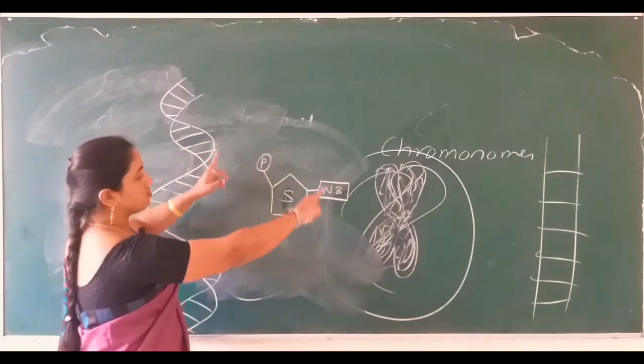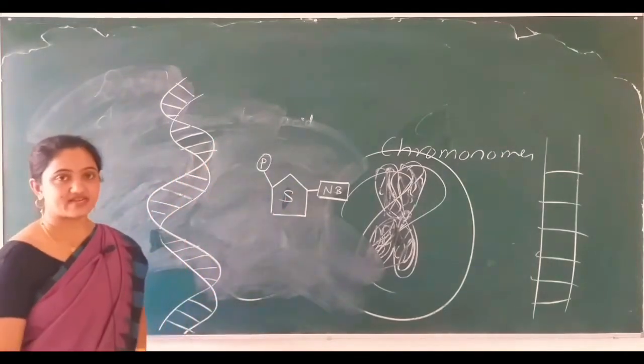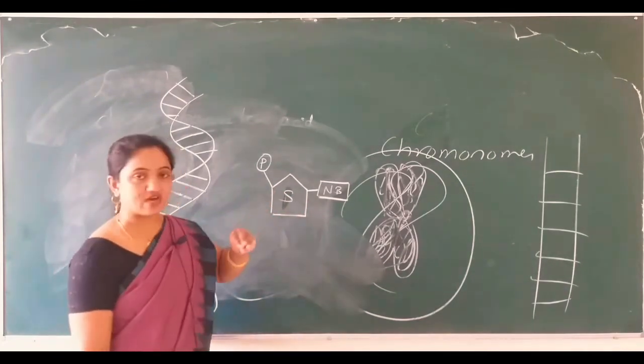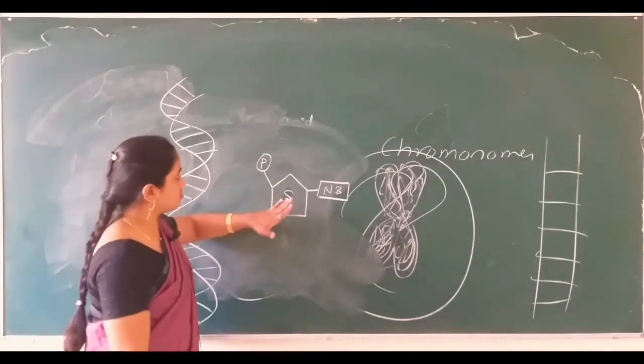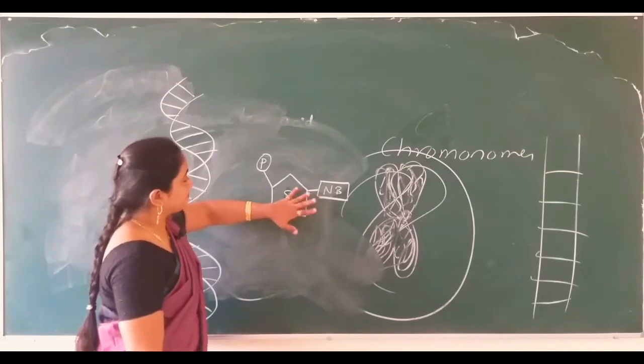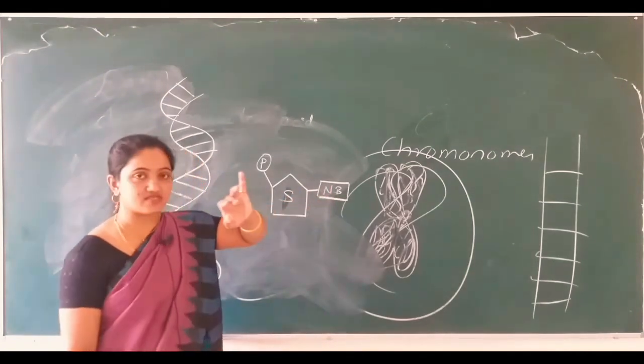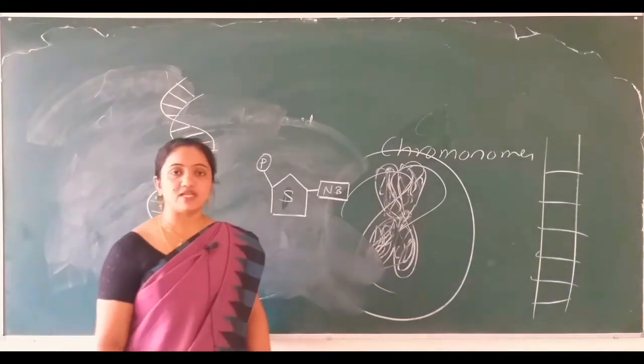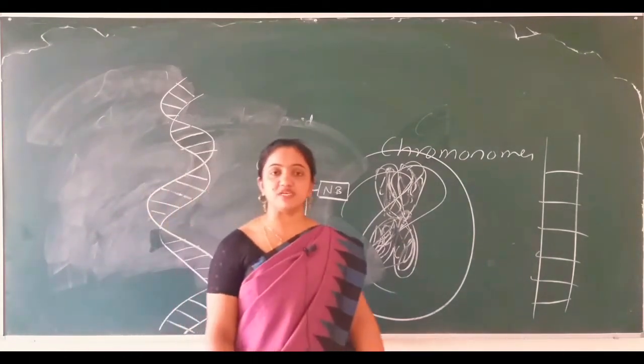So this is how they get connected with one another. It has a 5-carbon sugar, deoxy sugar, and nitrogen bases. The nitrogen bases are 4 in number. There are 4 types of nitrogen bases.